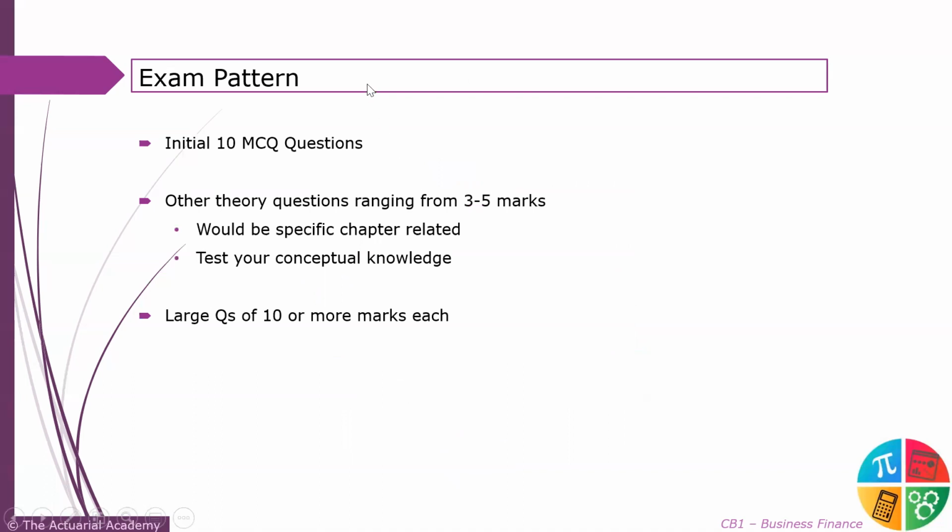So, exam pattern. Look at the exam pattern. CB1 has 10 MCQ questions. Then there'll be theory questions ranging from 3 to 5 marks, 3 to 7 marks, roughly. And there'll be large questions of 10 marks, 15 marks sometimes at the end. So that is how the whole exam pattern is. I'm not stressing much on the exam pattern because IFOA has come up with a new objective based pattern which will be there for CB1 and CB2.